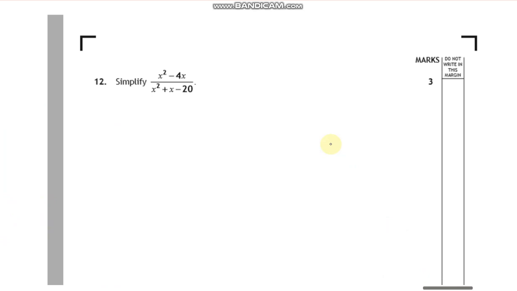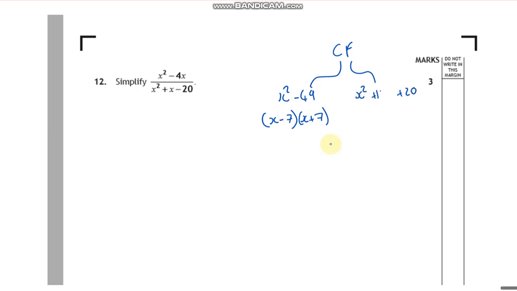Simplify. You should be thinking we're going to factorise and cancel out. When you factorise, you do your common factor first, and then you're going to go on and do either a difference of two squares, something like x squared take away 49, that would give you x take away 7 and x plus 7. Or you've got your trinomial, where you're adding to the middle number and multiplying to the last number, so that'd be x plus 10, x plus 2. The difficult trinomial is where you've got a number in front, like 2x squared, which I'll go through in a separate video.